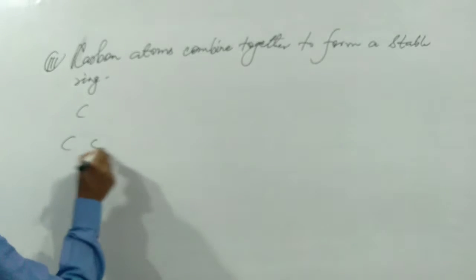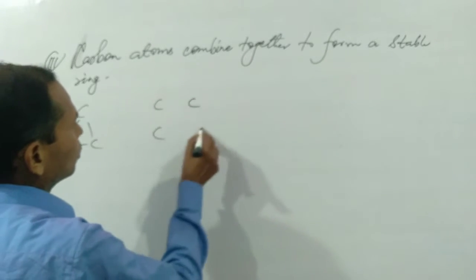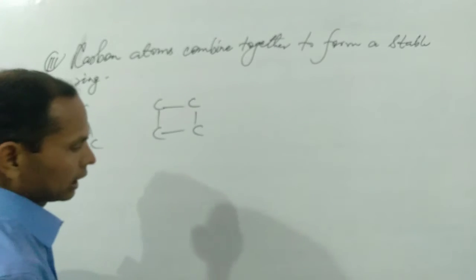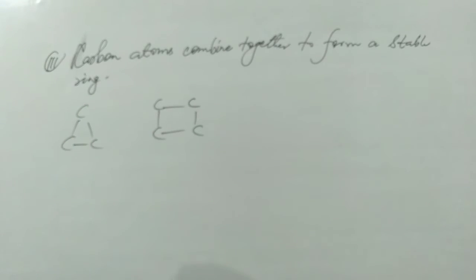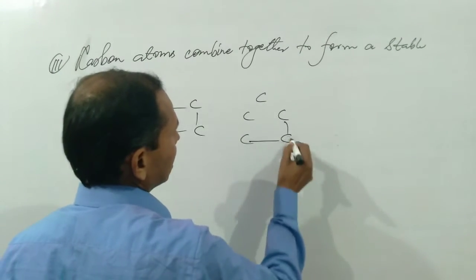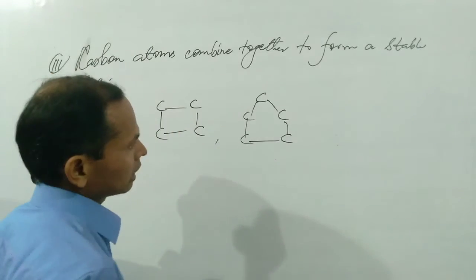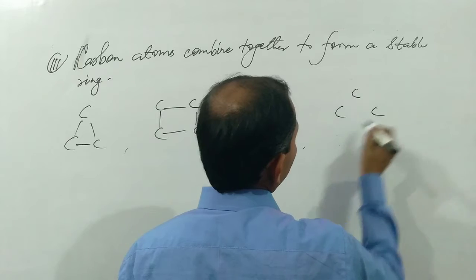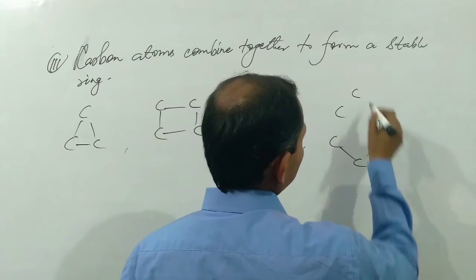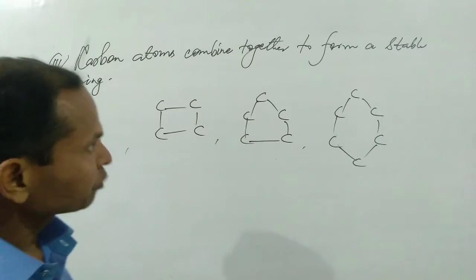When 3 carbon atoms combine together to form a ring, this is cyclopropane. When 4 carbon atoms are present in the ring, the compound is cyclobutane. When 5 carbon atoms are in a ring, the compound is cyclopentane. Similarly, 6 carbon atoms combine together to form a cyclic ring called cyclohexane.